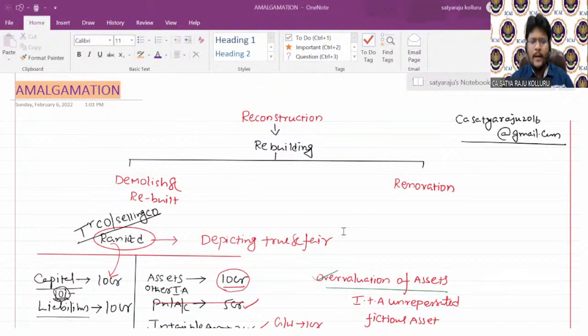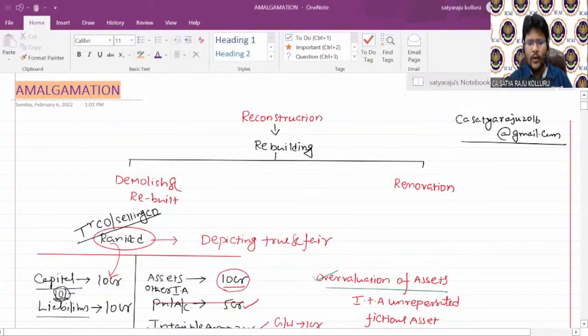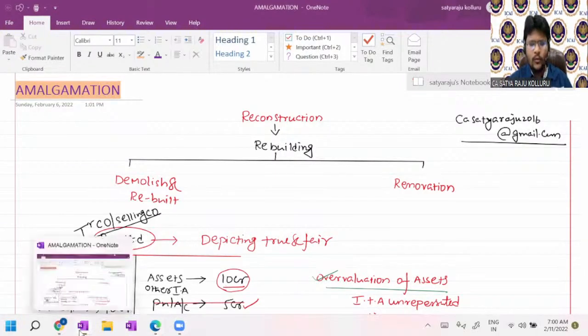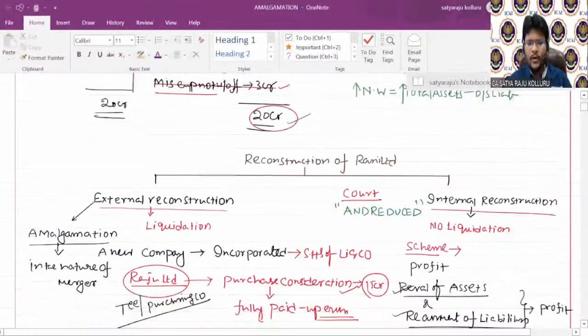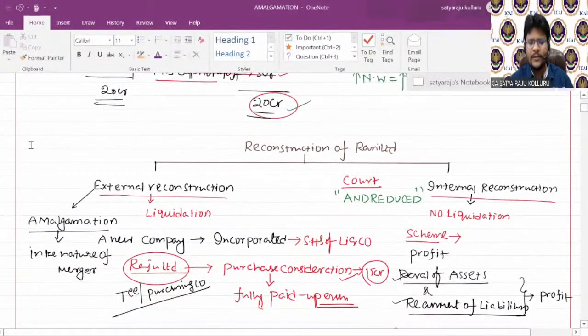Reconstruction is the process of rebuilding of existing financial statements. The main reason is that the existing financial statements are not depicting a true and fair picture due to continuous losses. At that point of time, the company has two choices before going for liquidation. Choice number 1 is external reconstruction. Choice number 2 is internal reconstruction.